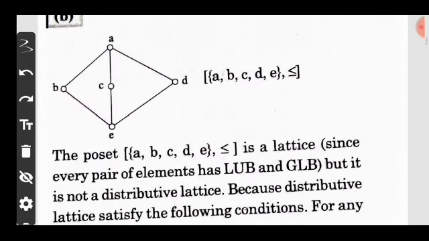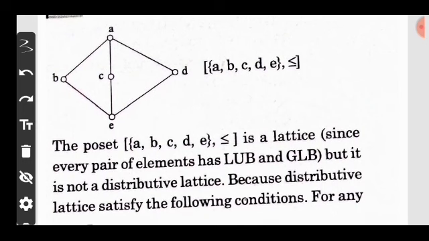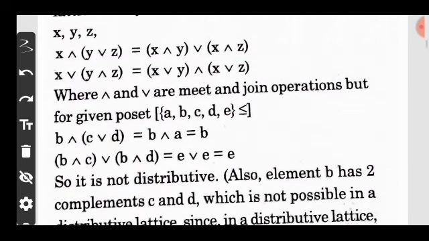So we come to the solution of this question. Here the poset A, B, C, D, E with less than or equal to is a lattice, since every pair of elements has a LUB and GLB. A distributive lattice must satisfy the following conditions: the first condition is this, and the second condition is this. After satisfying both these conditions, we say the distributive law is satisfied, otherwise not.